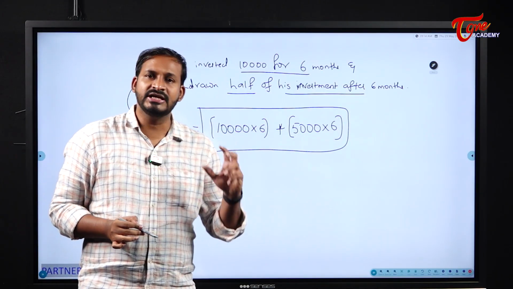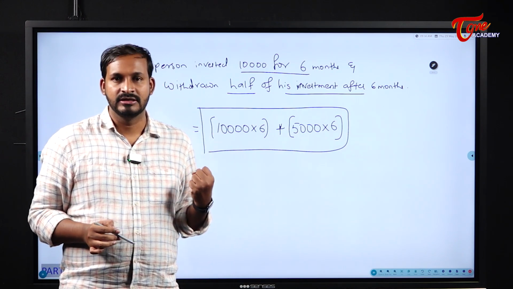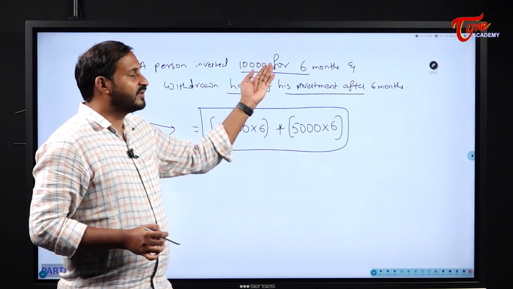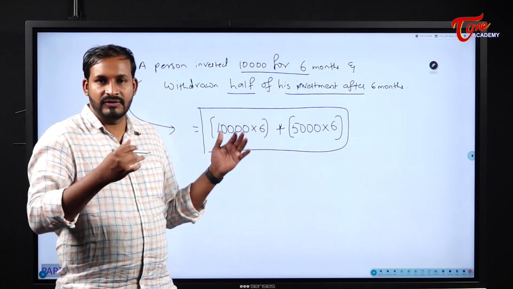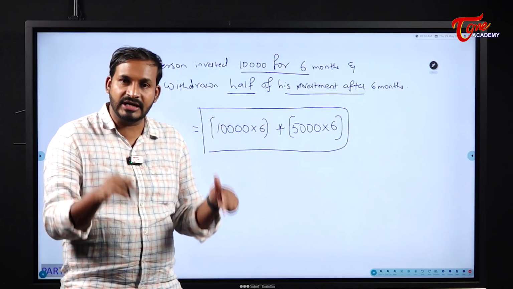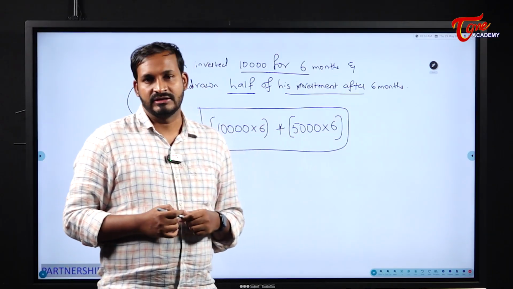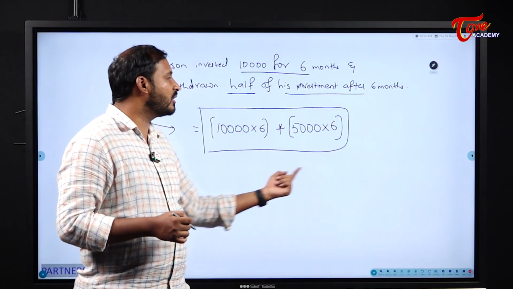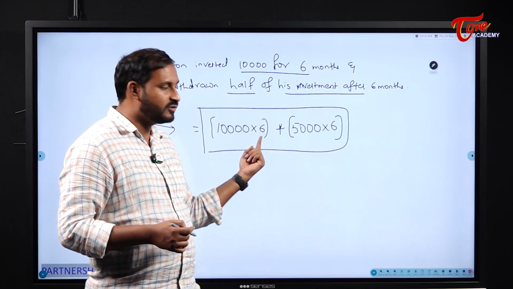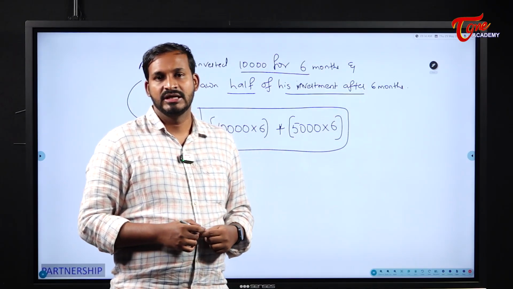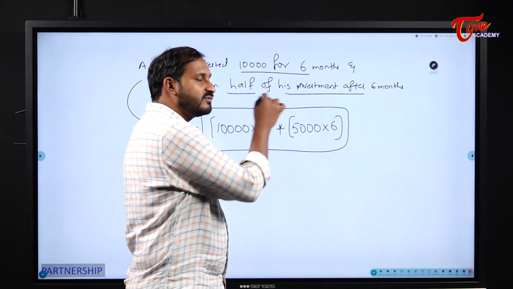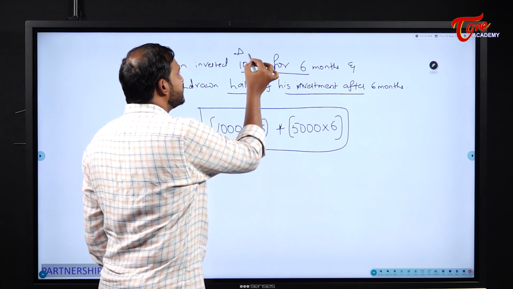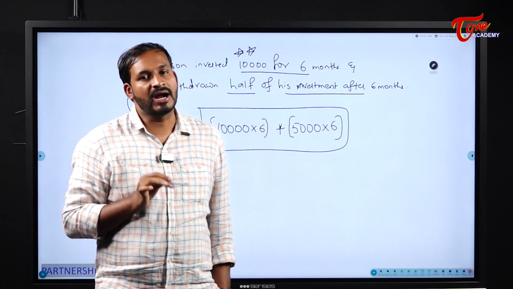Understood students? Actually he started the business with an investment of 10,000, but after 6 months he has withdrawn half of his investment. Half of 10,000 is 5,000, so he will withdraw 5,000, and his investment will be 5,000 and that will continue till the end of the year. So 5,000 into 6. His overall investment in that year will be 10,000 into 6 plus 5,000 into 6. Understood students? These types of things we should know before entering into the partnership cases, because we will see these cases very frequently in our entire partnerships concept.